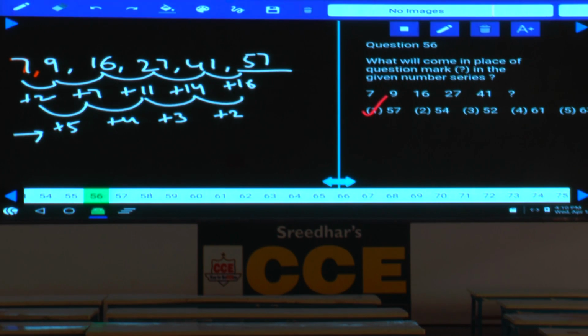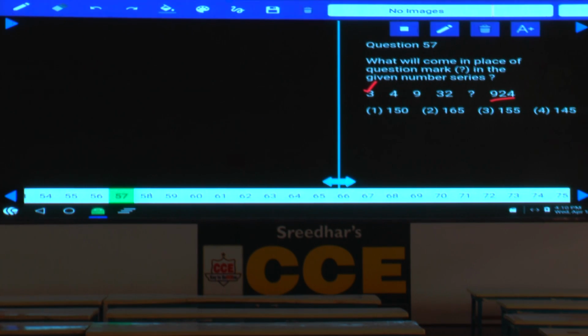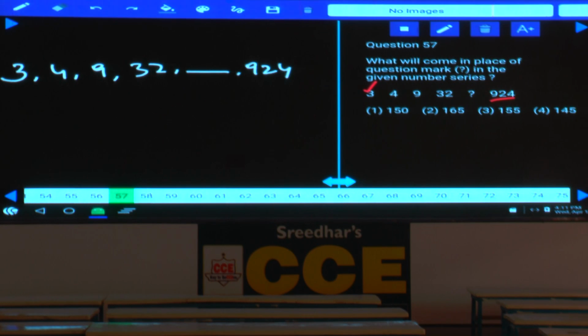Question number 56. Then question number 57. Now in this question number 57, if you observe here, it started with 3 and ended with 924. As the numbers are increasing at a very fast rate, it must be under product or combination. These two cannot be related in the product, isn't it? 3 and 4 cannot be related in the product, hence it must be under combination. Now in this combination, we should always check the highest pair, but there is a blank at the highest pair, hence we cannot check here.